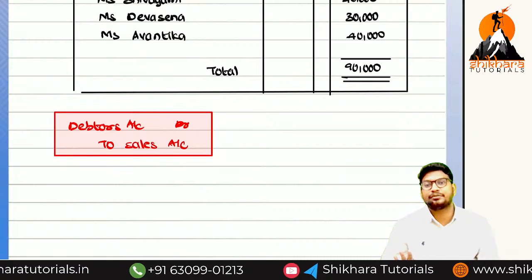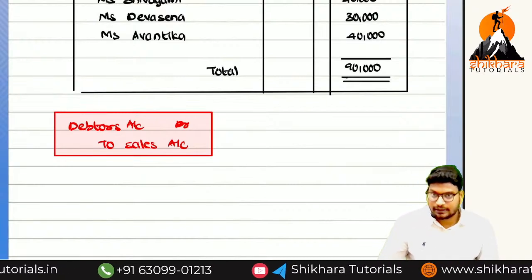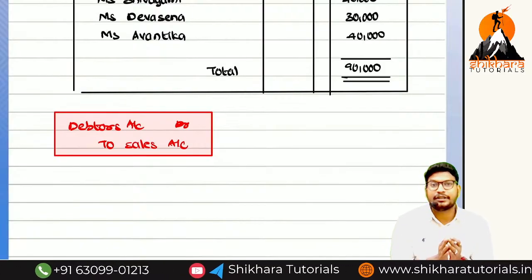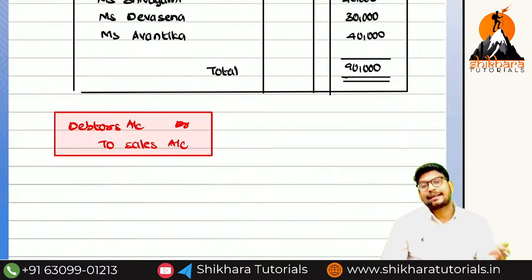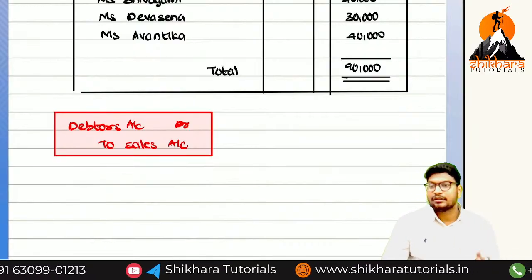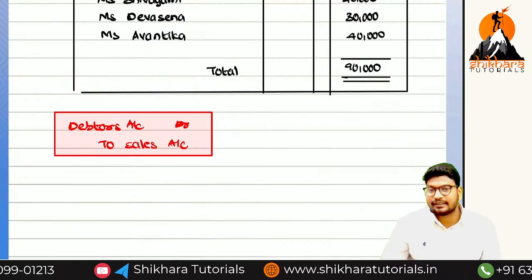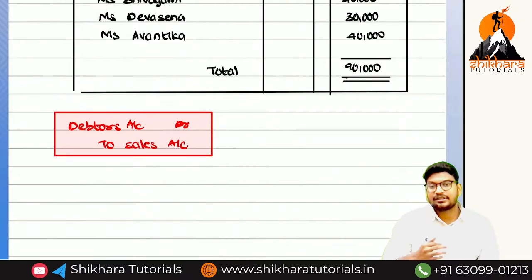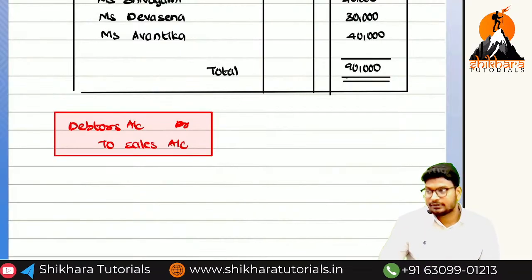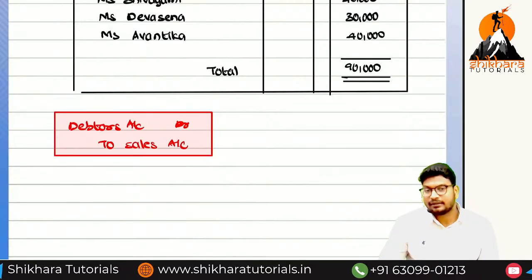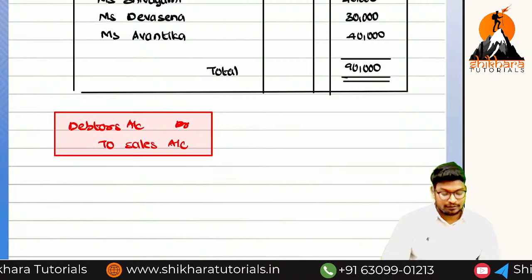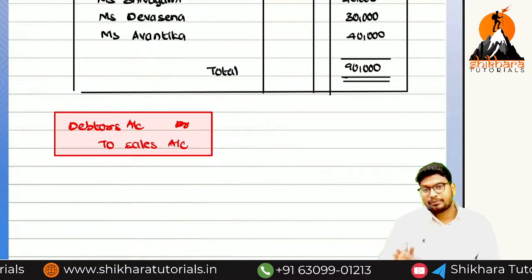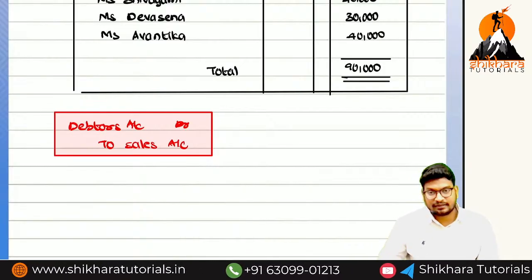Preparation of subsidiary books is equal to what? Journal. You are preparing the subsidiary books means no need to pass the journal entries. Only the transactions which are not recorded in the subsidiary books, for those transactions only we have to record the journal entries in the form of journal proper. Are you getting the format? The format of the journal proper is the same as a journal: date, particulars, LF, debit amount and credit amount. So don't be confused. You are creating the subsidiary books means need to pass the journal entries or no need? No need to pass the journal entries.